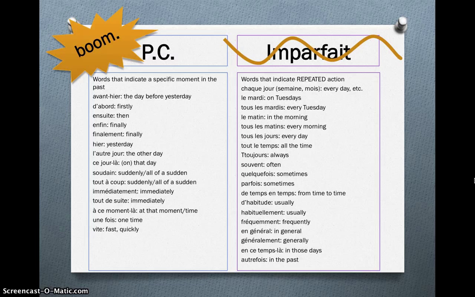And then in the other column, I'm sorry, forget that extra T and toujours. It should be correct on your note sheet. But we've got all of the words that we've already talked about in previous videos. So if you need to pause it to write this down, please do so.